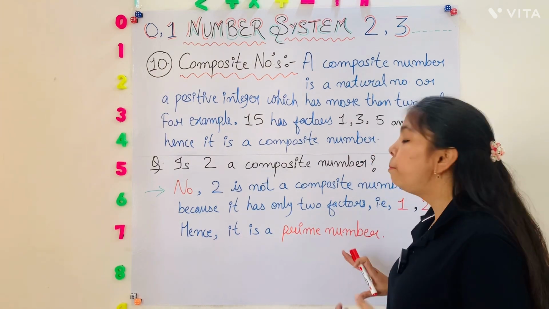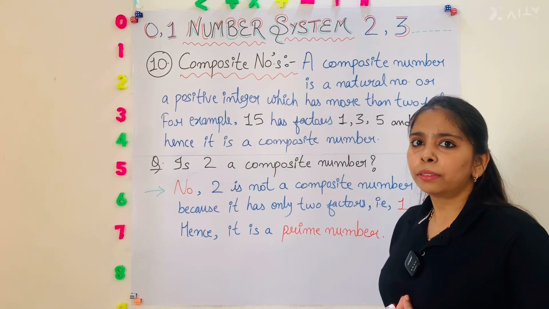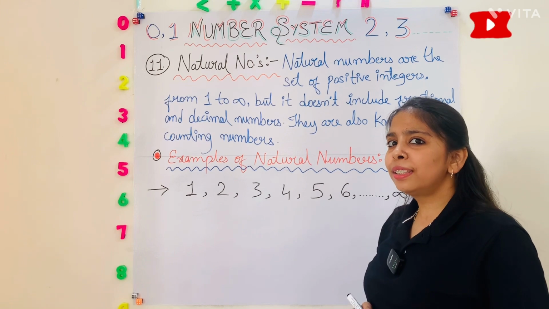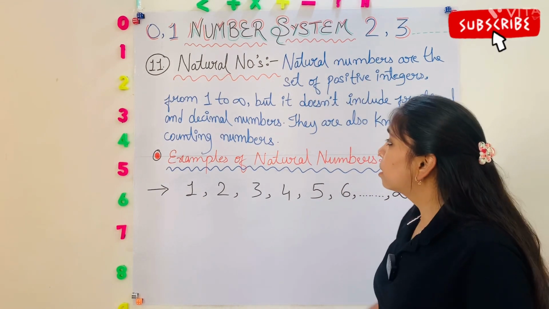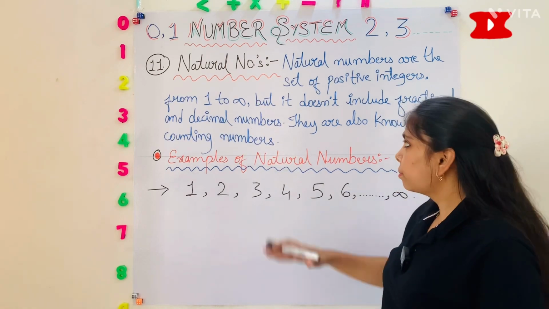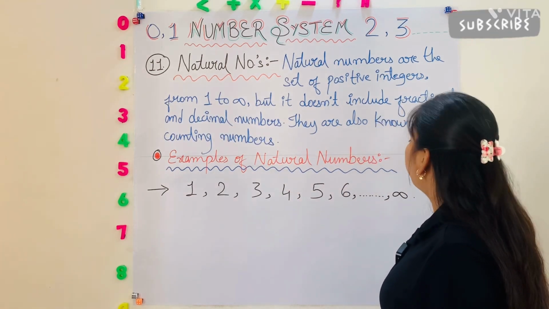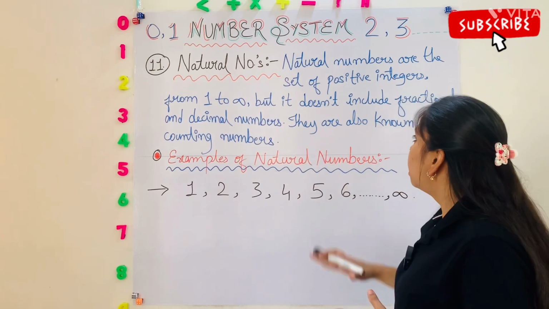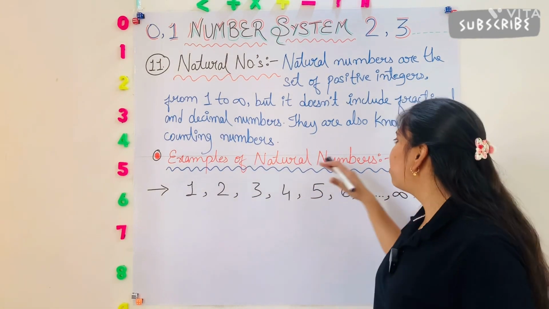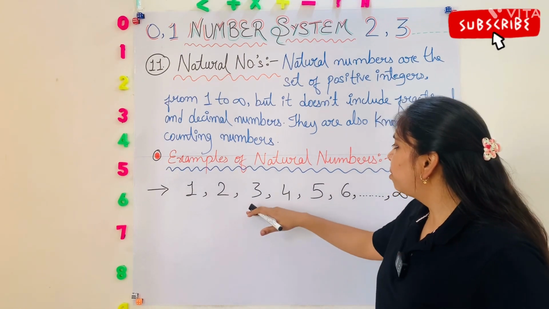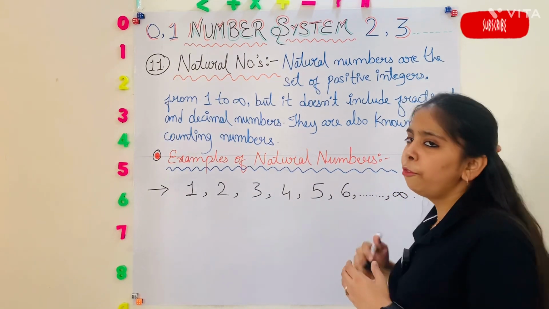Hence it is a prime number, not a composite number. Okay. So the next one is natural numbers. Natural numbers are the set of positive integers from 1 to infinity, but it doesn't include fractional and decimal numbers. They are also known as counting numbers. Let's see some examples of natural numbers: 1, 2, 3, 4, 5, 6 up to infinity.